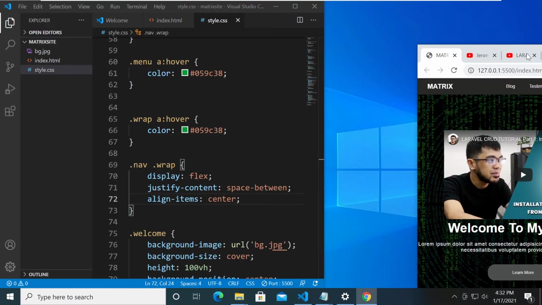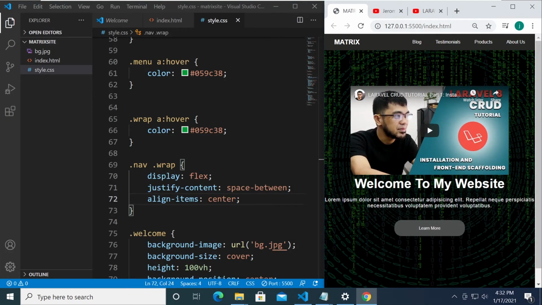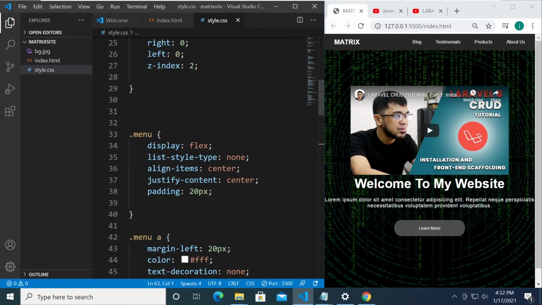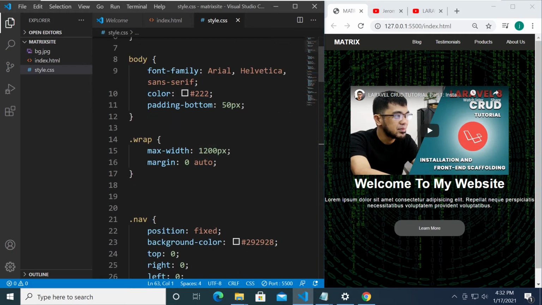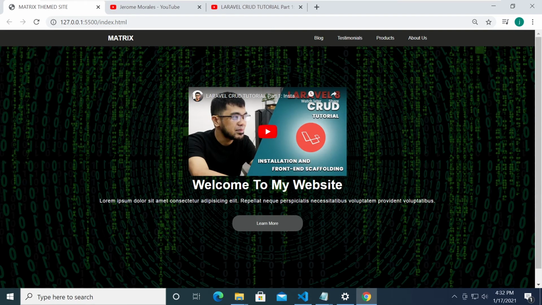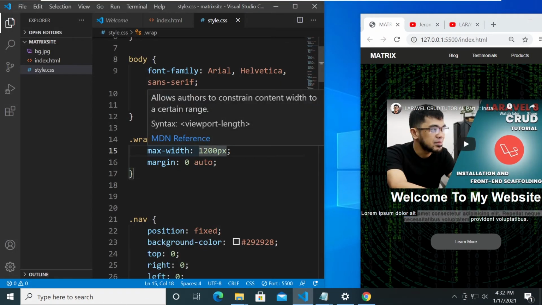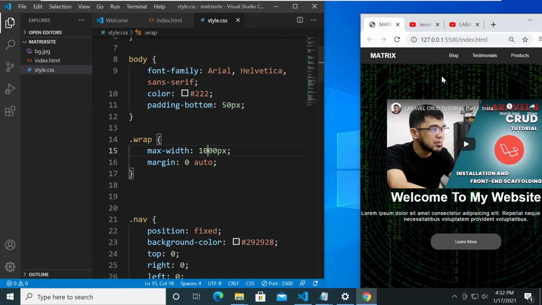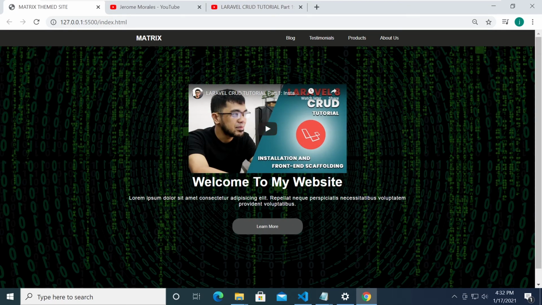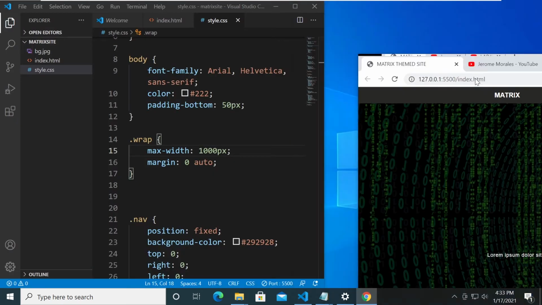Maybe, hold on, for our width, where's our width? Because when we maximize our page, this one doesn't look good. We want it to be a little bit like the width around here. So let's see, maybe around 1000. Let's do that. Maximize our page. I think that's good. So the only thing that we need is to fix the spacing between this video and this title here. So that's very easy.